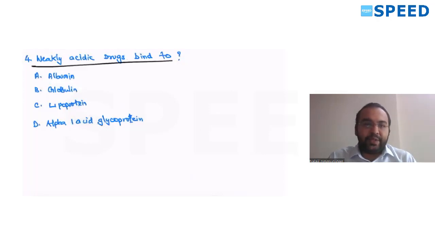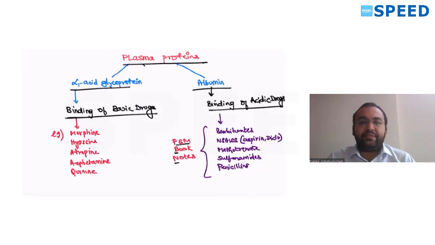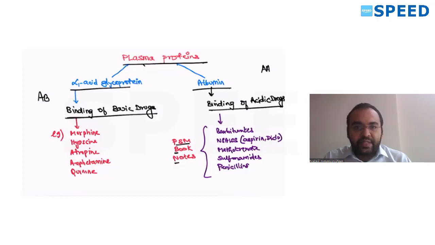Weakly acidic drugs bind to. Very simple. Plasma proteins are two types, alpha-1 acid glycoprotein and albumin. Alpha-1 acid means binding of basic drugs. Albumin means binding of acidic drugs. A for A. So AA, and this is AB. Examples of basic drugs: morphine, all the -ines, hyoscine, atropine, amphetamine, and quinine.